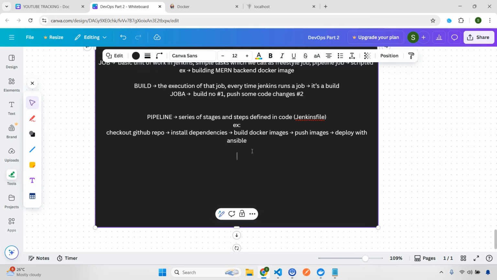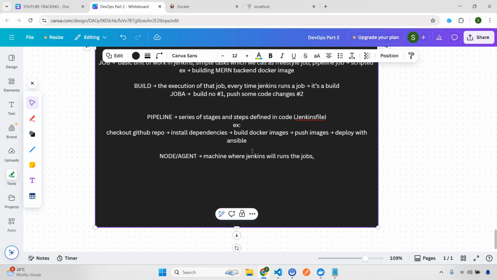Next will be node or agent. Now this is also extremely important. This is the main part, the machine where Jenkins will run the jobs. Extremely important. You will understand it when you write the Jenkinsfile, right?